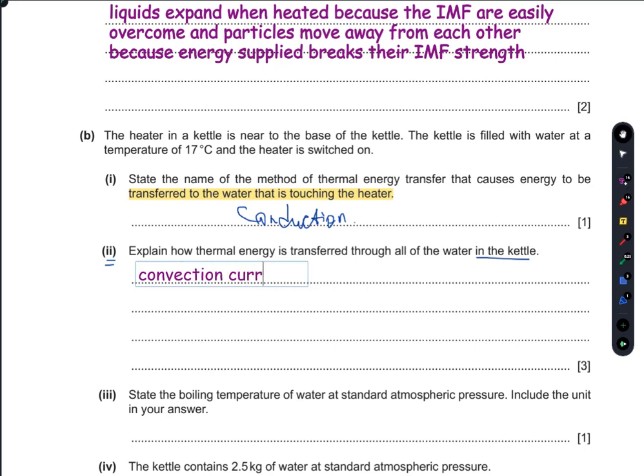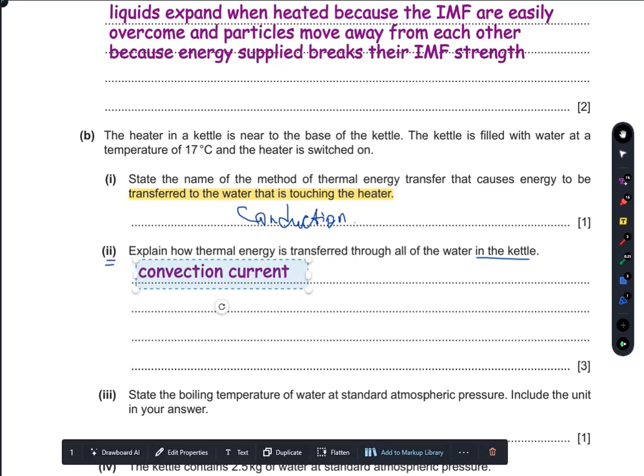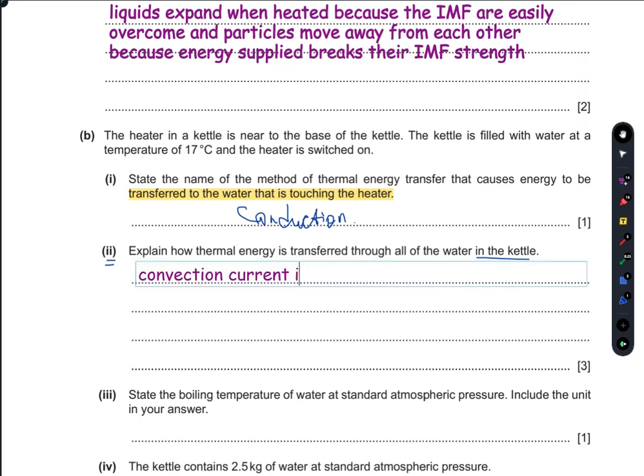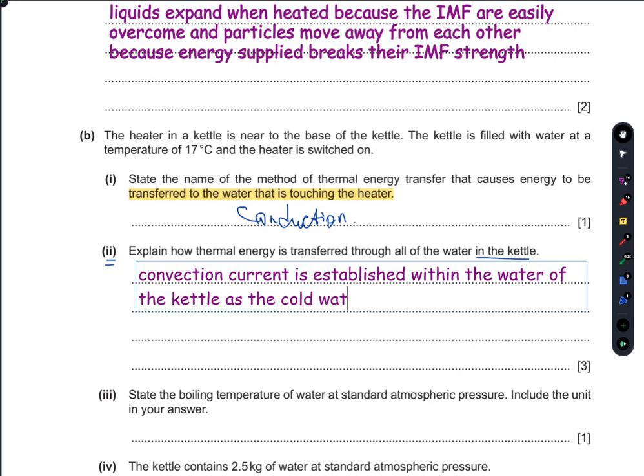Convection current is established within the water of the kettle, as the cold water sinks.